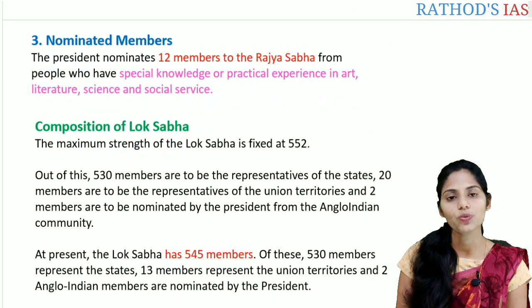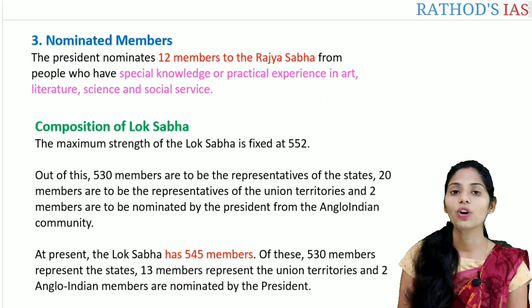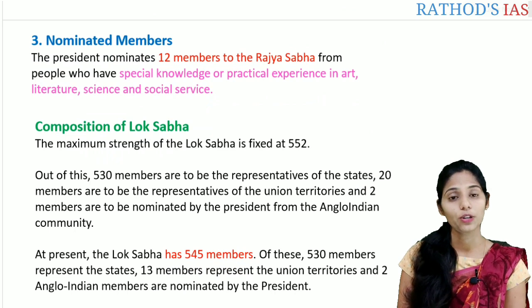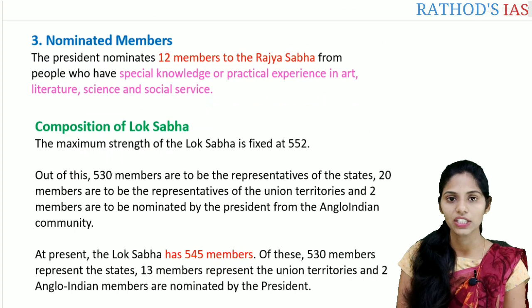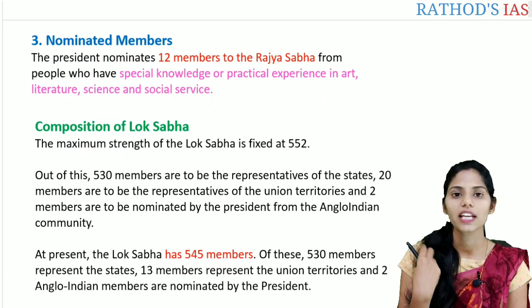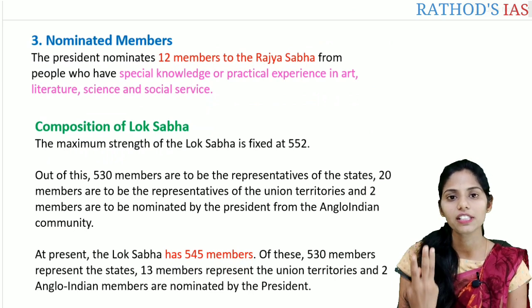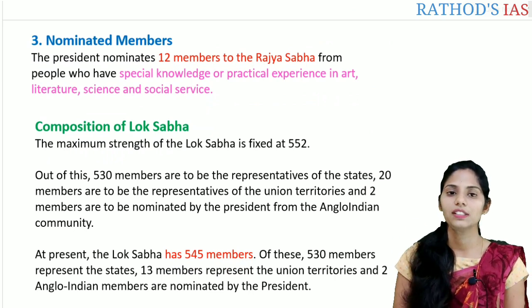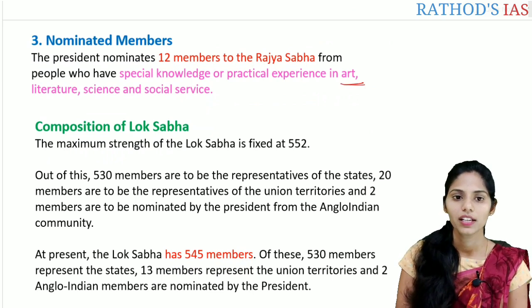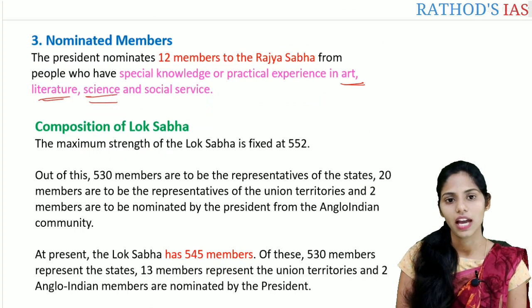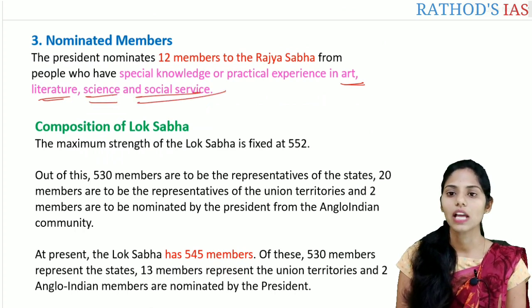There are about 12 members nominated by the President of India to the Rajya Sabha, mainly those who have special knowledge regarding 4 important things. The first one is art, second is literature, third is science, and the fourth is social service, who have the knowledge and practical experience in art, literature, science and social service. So this is about the composition of the Rajya Sabha.